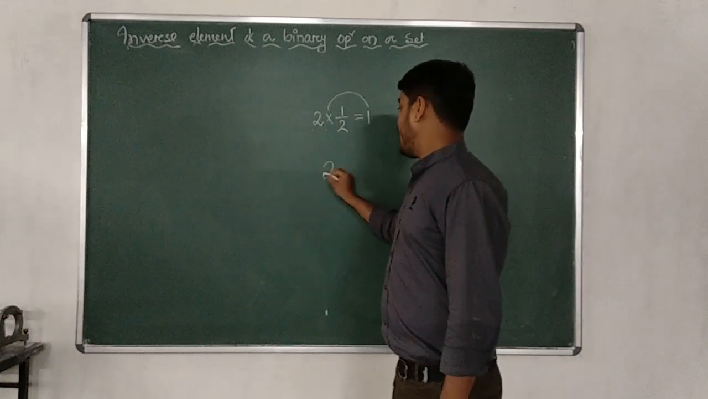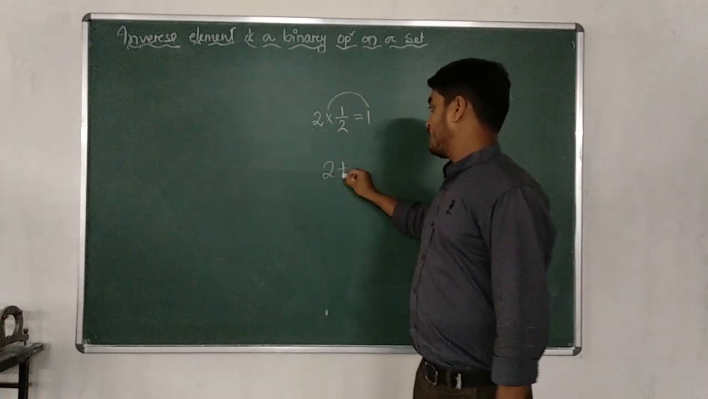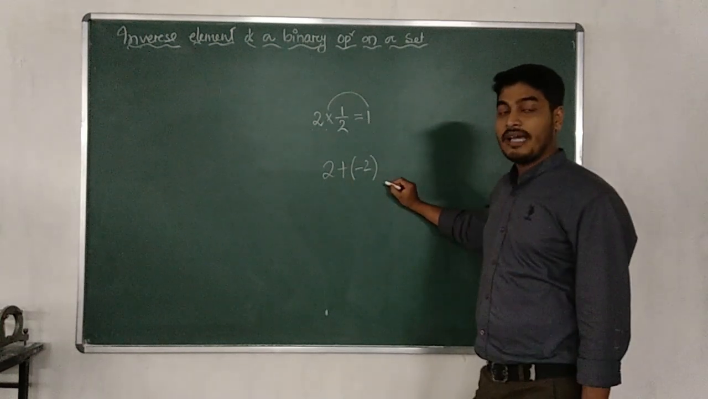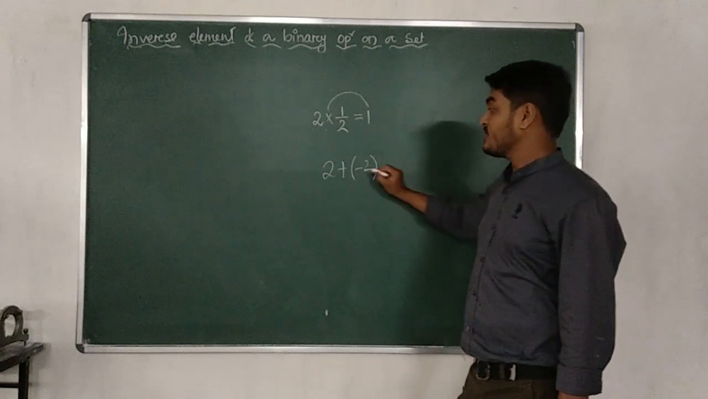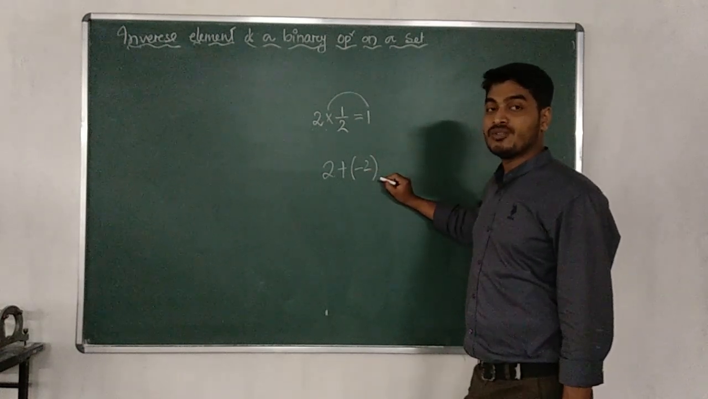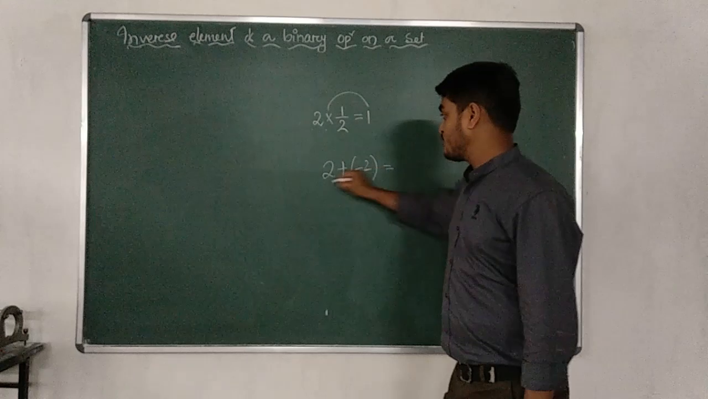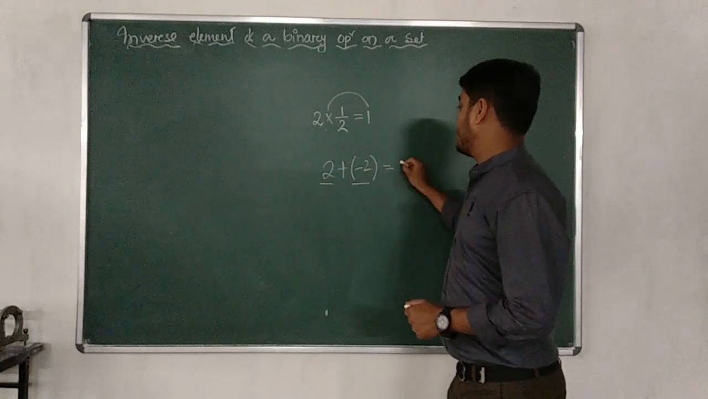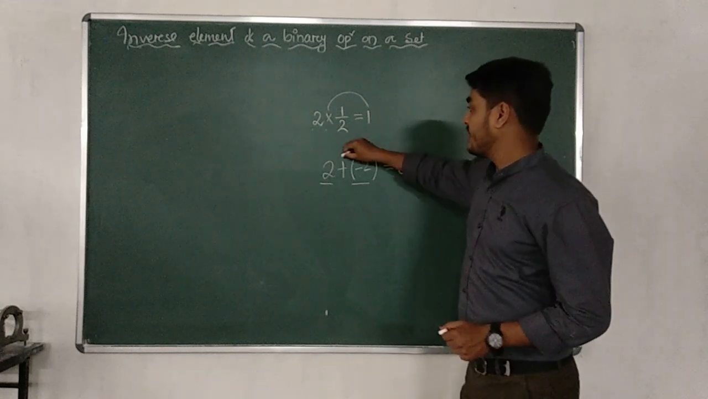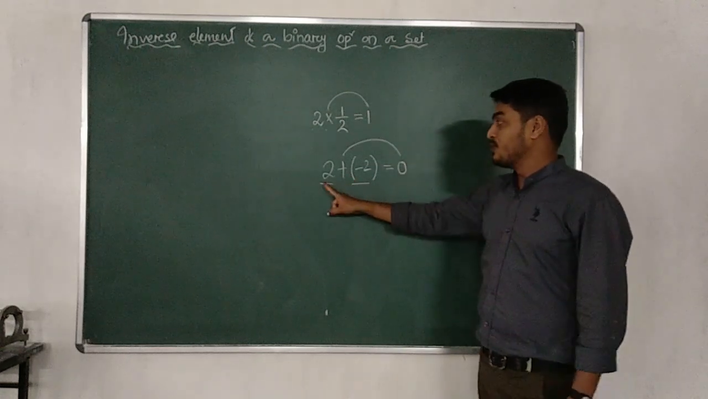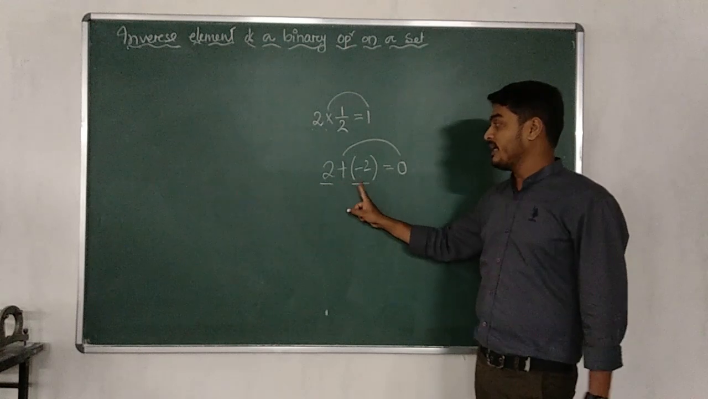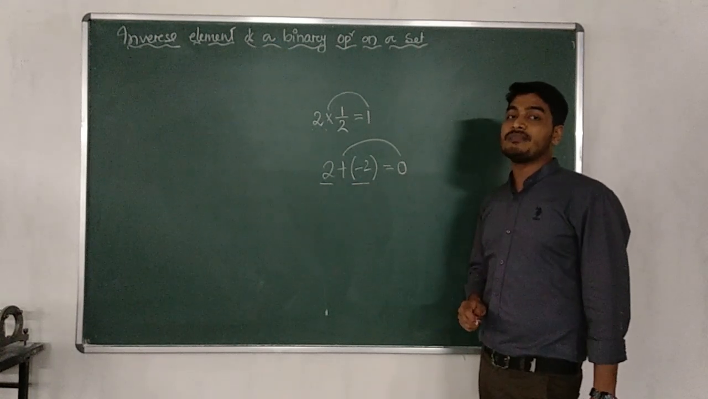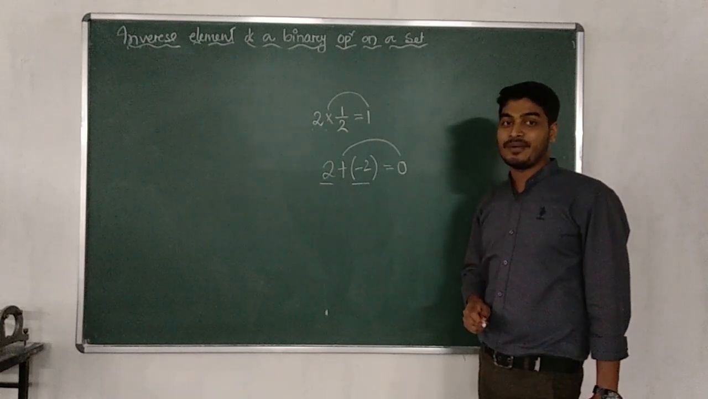So if we add, then minus 2 is also known as the inverse of 2. It is called the additive inverse. For the addition operation, minus 2 is known as the inverse of 2, because after adding these two numbers, we will have 0. What is 0? 0 is the identity element for this operation. When an operation between two elements gives the identity element of that operation, then one of them is known as the inverse of the other.